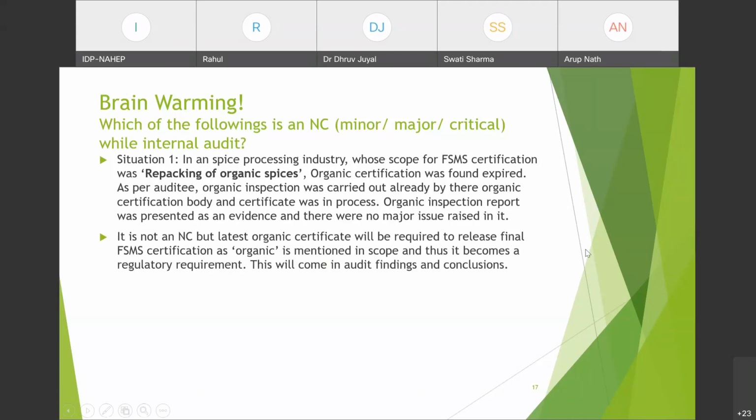No, because there is no security breach in this. This is not an NC, because they have presented the inspection report and shown that their organic inspection is already done and no issues were raised in it. That means their certification is still continuing and they will get the certificate in time. If the inspection was not done, if there was no inspection report, or if any major issue was raised, it would be an NC in that case, major or minor. Okay.